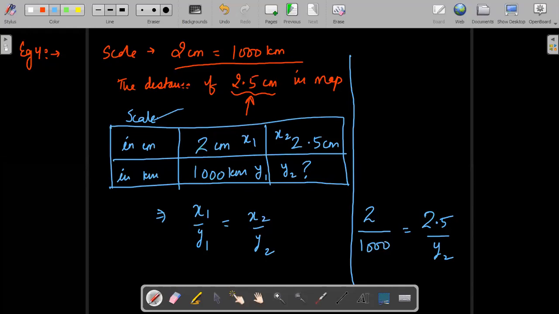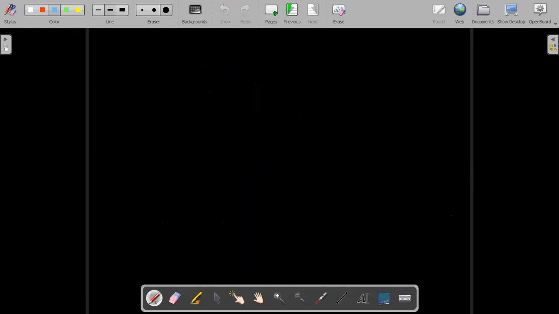Now to solve this, we all know from chapter number 2 how to solve these questions. Let us see that. So we have 2 upon 1000, 2.5 upon y2. Let me write. We have 2 upon 1000 is equal to 2.5 upon y2.